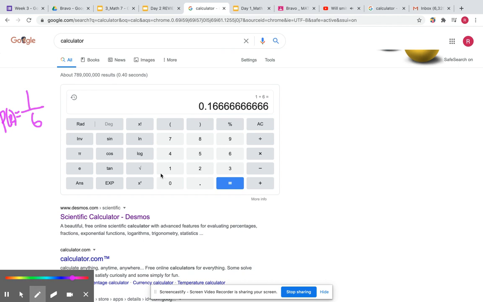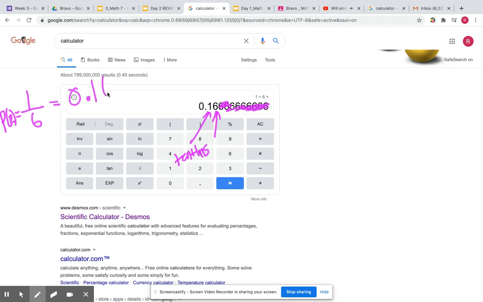I told you guys in class not to worry about rounding and just count basically the tenths place, look at the hundredths place, and then everything else just scribble out and ignore it. So this is equal to 0.16, and that will be your answer if you need to type it in or you need to find it.